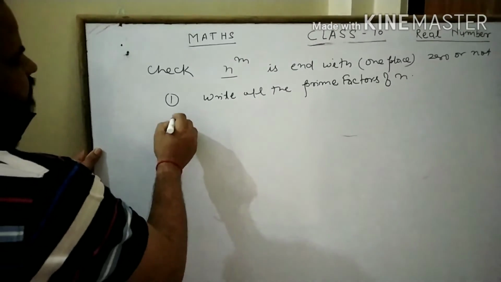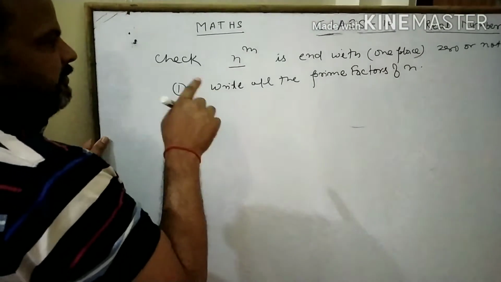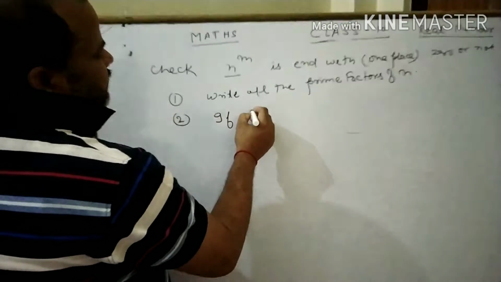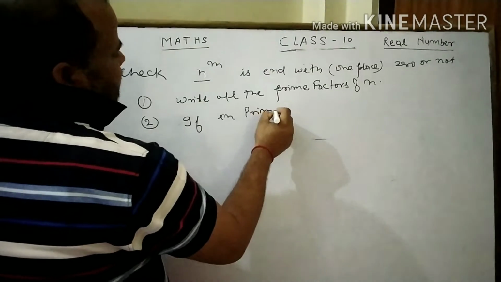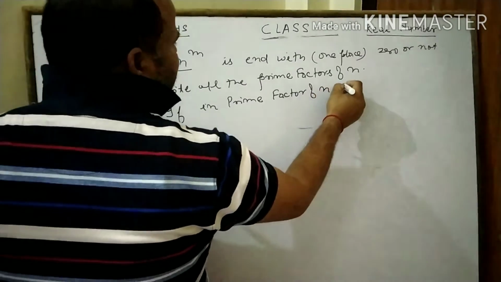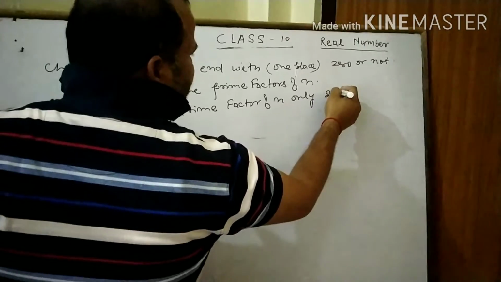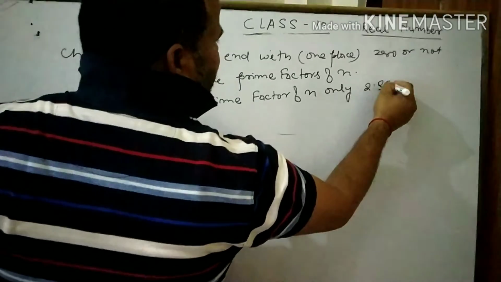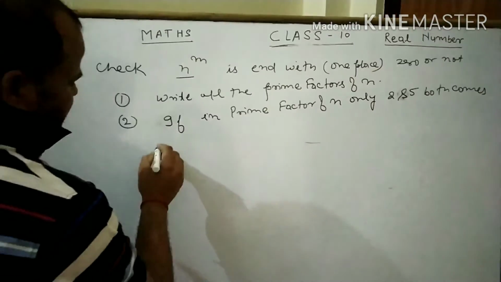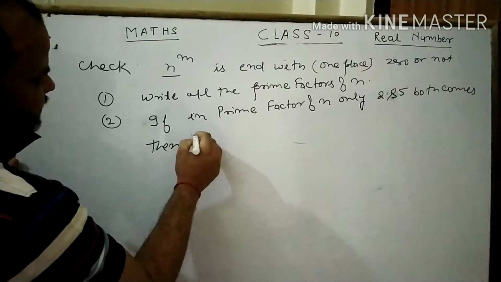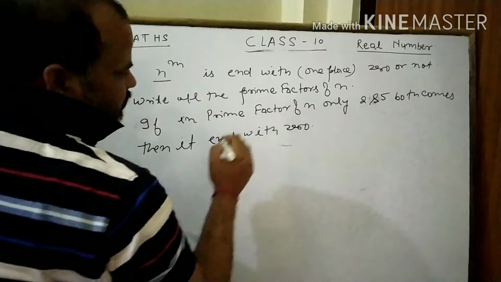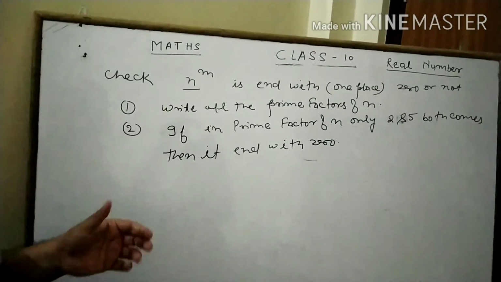Then in the second step, if in the prime factors of n only 2 and 5 both come, then it ends with 0. Here, if a prime